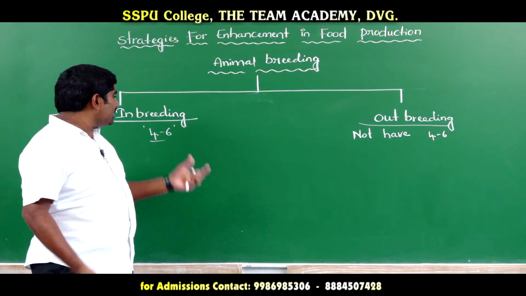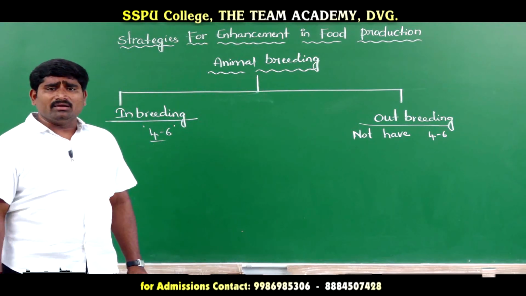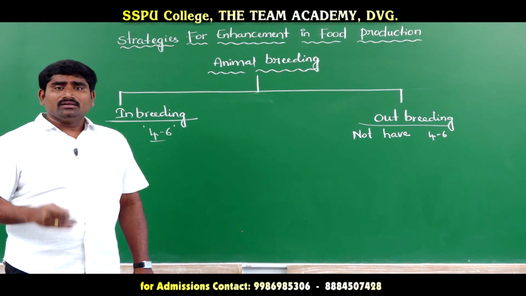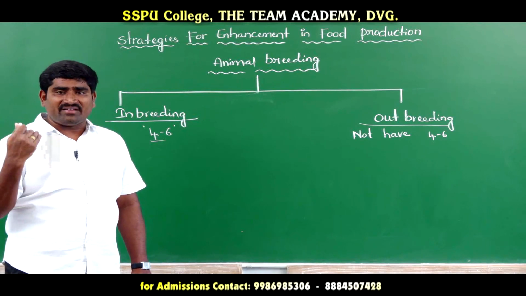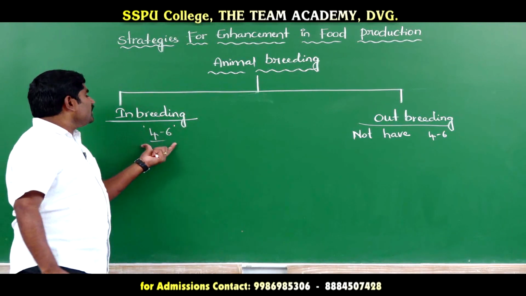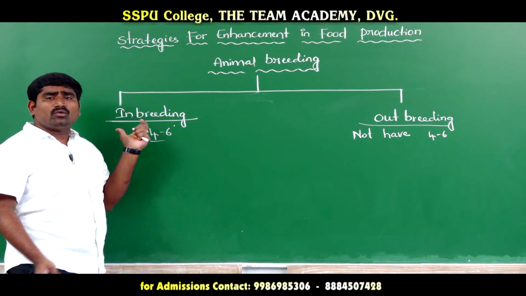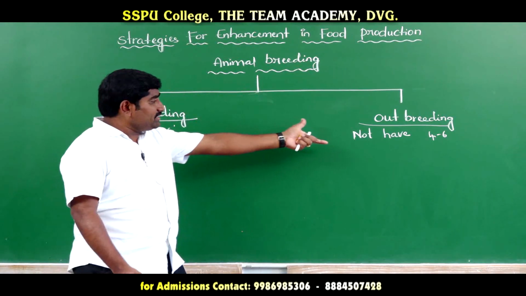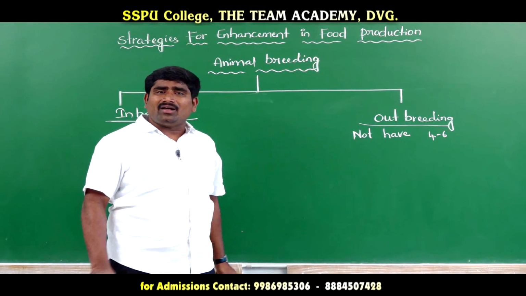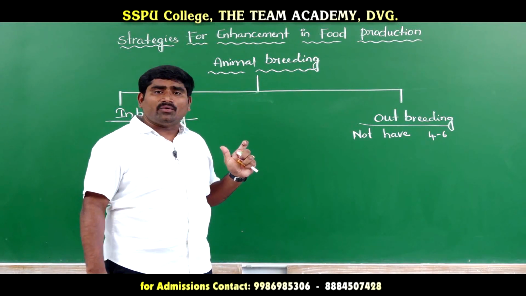If common ancestors are found within 4 to 6 generations, obviously they are closely related. And outbreeding means the breeding between two unrelated animals which do not have common ancestors within 4 to 6 generations.